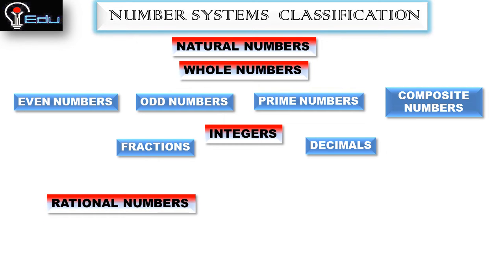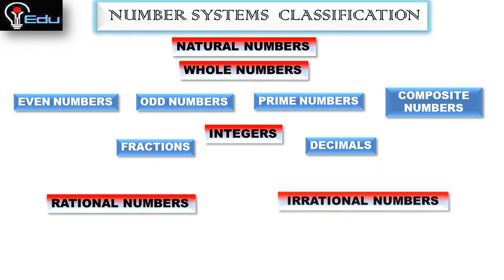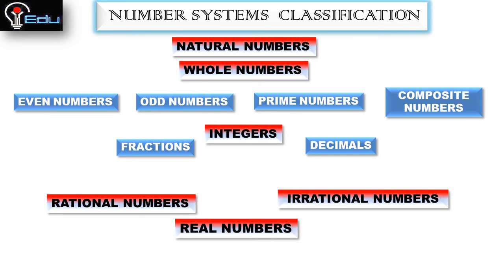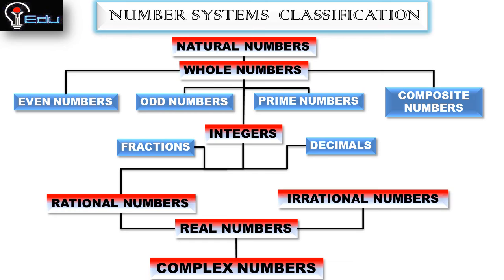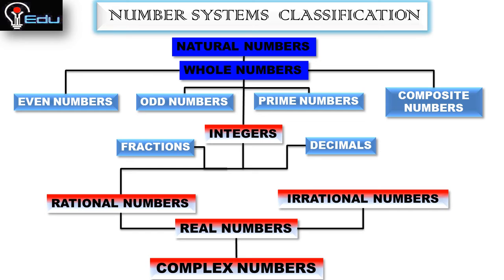After that we will learn about rational numbers, irrational numbers, real numbers and complex numbers. So the complex numbers include all of the above number systems. So first we will learn about natural numbers, and in the further session we will learn whole numbers.